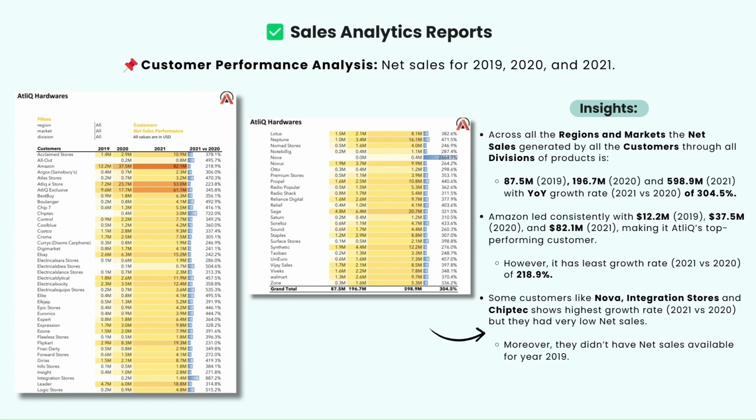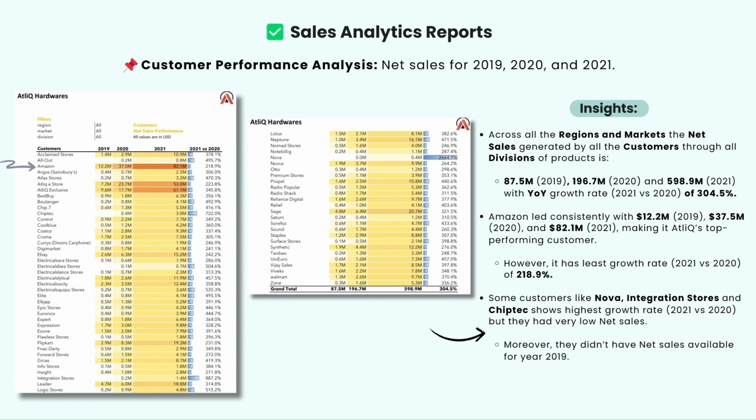The insight we are getting from this report is that across all the regions and markets, the net sales generated by all the customers through all divisions of product is 87.5 million in 2019, 196.7 million in 2020, and 598.9 million in 2021. The year-over-year growth rate is 304.5%. Amazon led consistently with 12.2 million in 2019, 37.5 million in 2020, and 82.1 million in 2021,